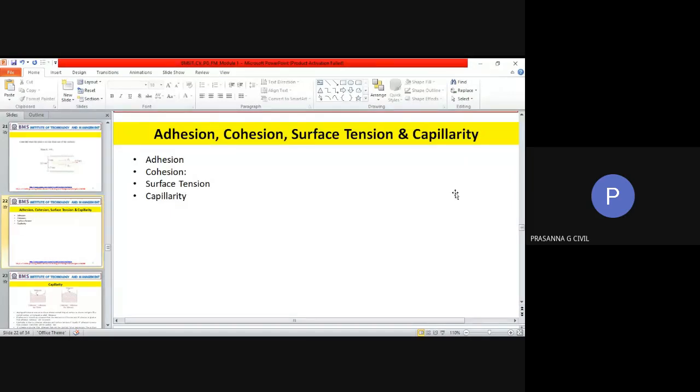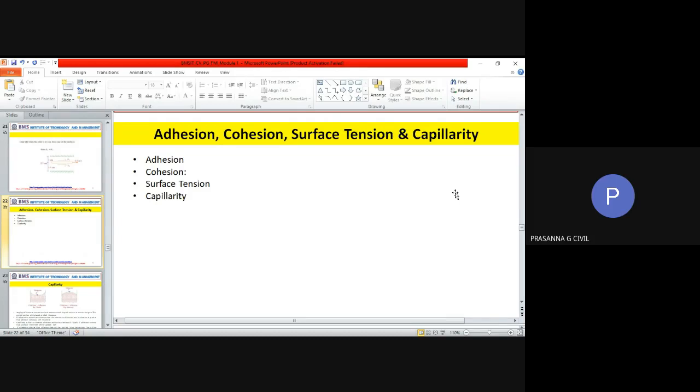Now, today what we need to look at is there are some properties which are very, very closely linked to one another. And these properties, I have just listed them there. Adhesion. Many of these properties will be very familiar to you because you have learned them either in your chemistry, sometimes in your physics. But here what we need to understand is how they influence one another and how the property of the fluid is affected by them.